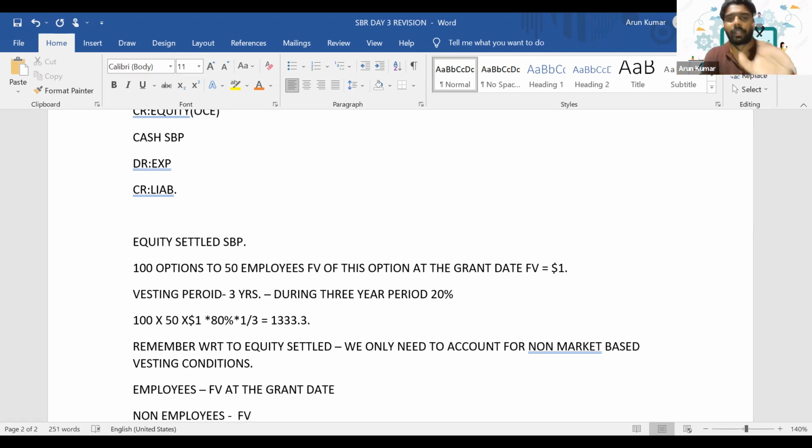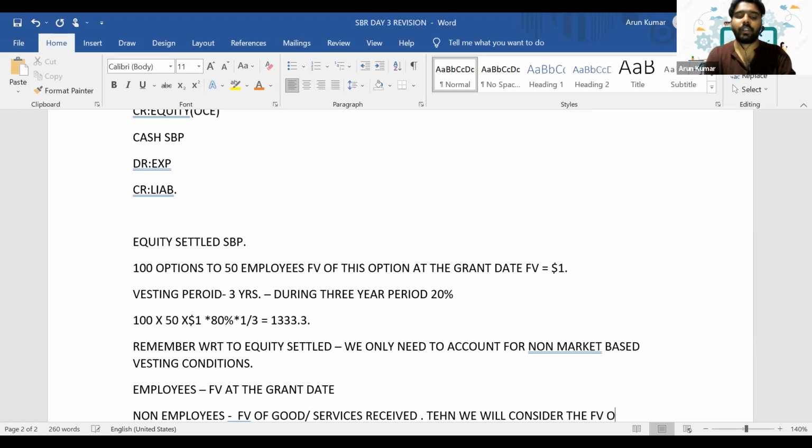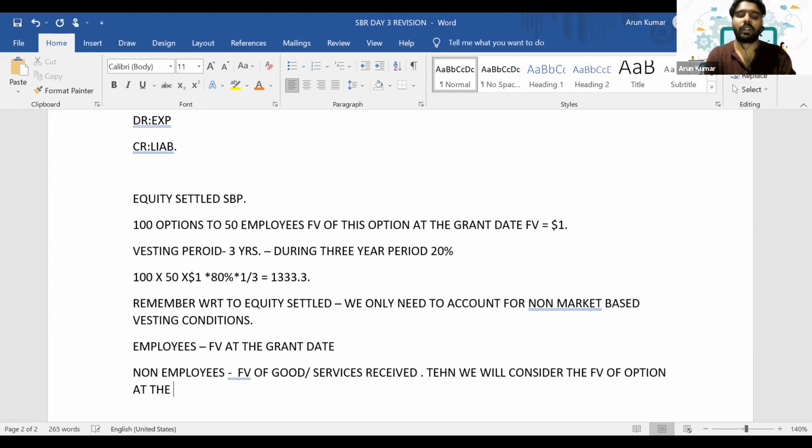It will be recorded at the fair value of the goods or service received. If the fair value of the goods or service is not given, then we will consider the fair value of the option at the grant date.